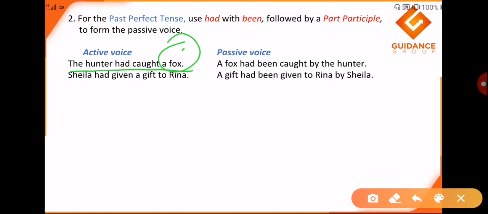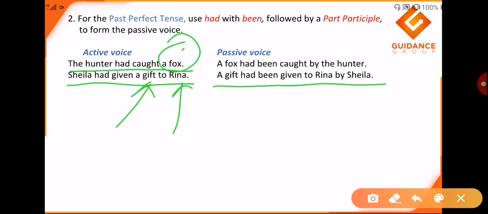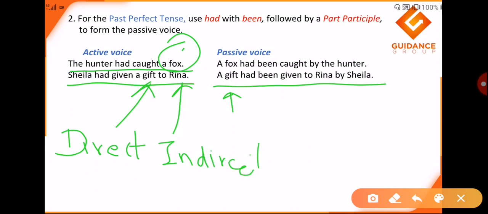Now the catch is in the next sentence where we have to be a little careful. It says Sheila had given a gift to Reena. If you look at this sentence very properly, in this case we have two objects. A gift is an object and even Reena is an object. Now you have to think one thing very carefully. In this case they have started with a gift, which is only one object. Let me tell you one thing very frankly, that inanimate objects are always direct objects and animate objects are always indirect objects.